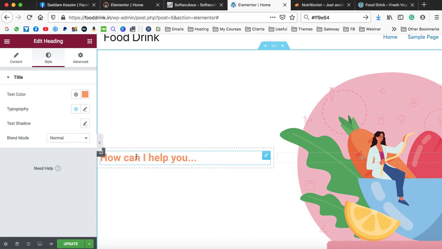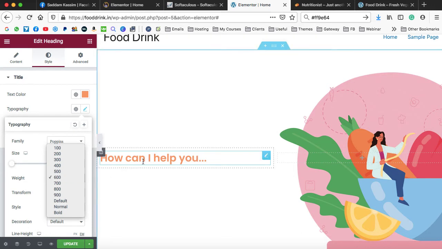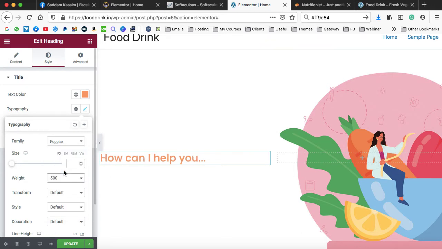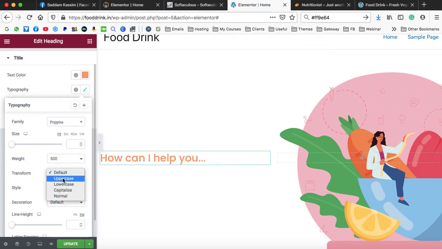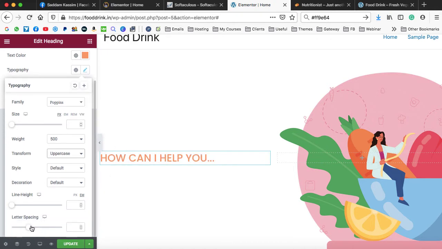Now we can change the font style and we can transform this font. So go on to the typography and then here we can select a different font family, just like Lato, or I can select Poppins. This is one of my favorite heading fonts. Next thing is that we can increase or decrease the weight. So I'm just leaving the weight as it is, or let's make it 500. And here we can see transform. So make it uppercase. All these letters will be in uppercase. And then we have the letter spacing. So let's increase the spaces in between the letters. And also we have the font size option over here. So I think that looks fine.